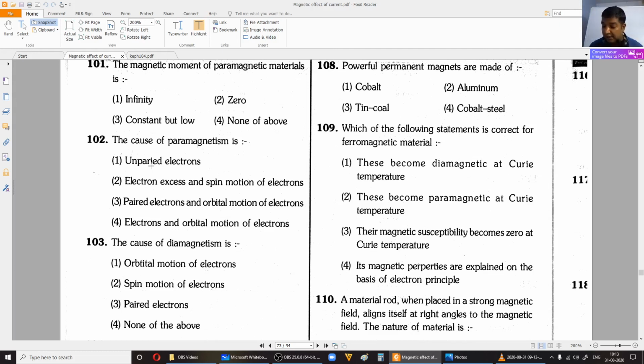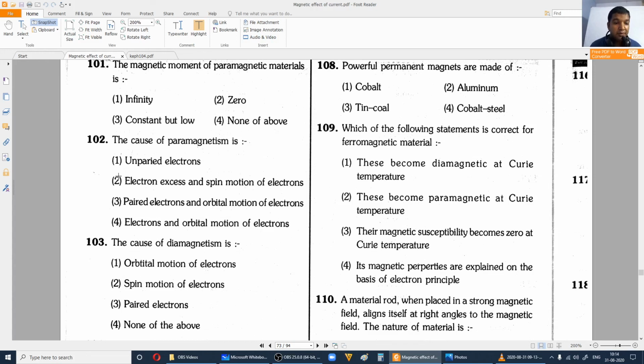See here, for magnetic moment there are two types at the atomic level, that is orbital magnetic moment and spin magnetic moment. Paired electrons we will see in diamagnetic materials. Now unpaired electrons, is it due to only unpaired electrons? No. So here we have excess electrons, that means unpaired electrons, and the spin motion of electrons, both of them.